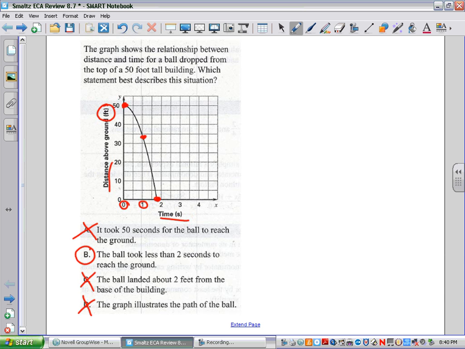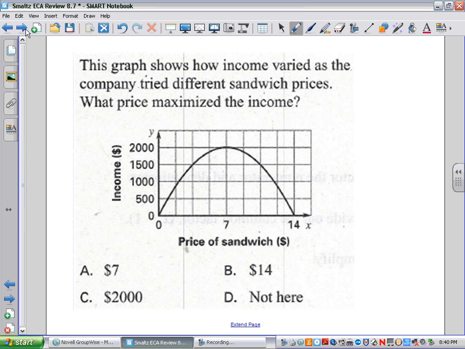Look at number 2. This graph shows how income varied as the company tried different sandwich prices. What price maximized income? So I'm going to circle the word price. Well, if you look at the first one right here at 0, 0, that really means that if they charge $0 for the sandwich, in other words, they give it away for free, they would make an income of $0.